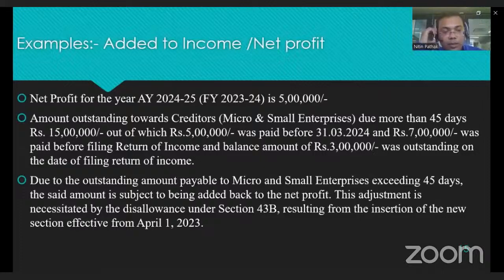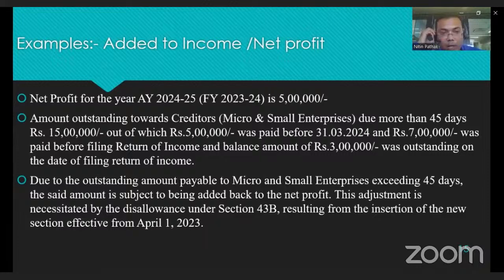Now here is an example of how to add it back to your income, the disallowance of expenses or purchases for not making the payment in time. Say the net profit of the entity for AY 24-25 is 5 lakhs.